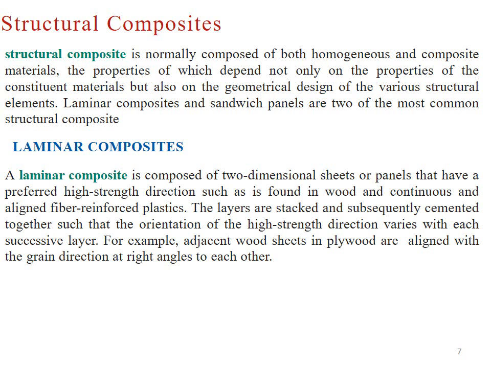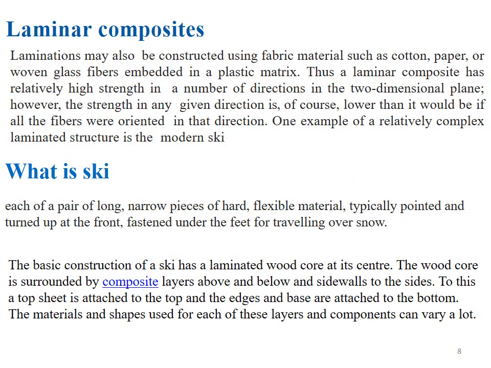We can say a laminar composite consists of two-dimensional sheets or panels that have a preferred high strength direction. So, by packing different two-dimensional sheets, we obtain a laminar composite material. Laminations may also be constructed using fabric material such as cotton, paper or woven glass fiber embedded